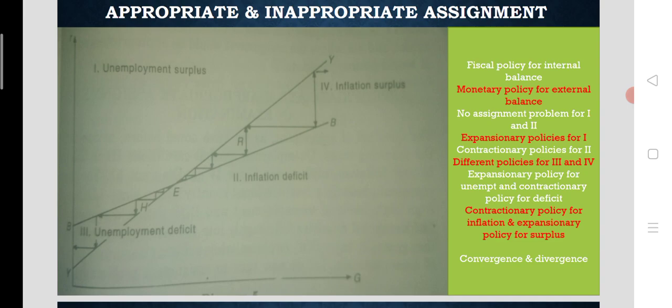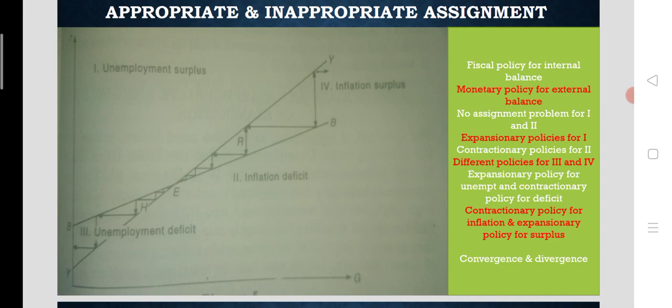Then the economy will reach point B, on the BB schedule, on which there is no BOP disequilibrium. So BOP equilibrium is possible at point B, but here the issue is that internal balance is disturbed. So in order to obtain the internal balance, government expenditure could be reduced.